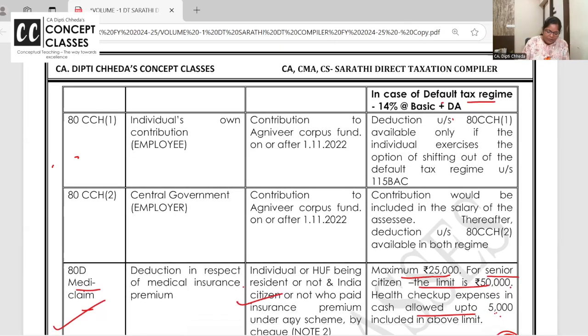Yeah, this one is also asked in MCQs, latest amendment. See, the central government is contributing for the army. Army people are working under the central government. So both of them are contributing to a fund called the Agniveer Corpus Fund. So 80CCH(1), individual's own contribution, is available only if the individual exercises the option of shifting out of the default tax regime. Okay.